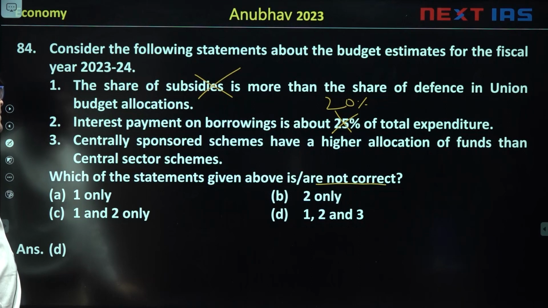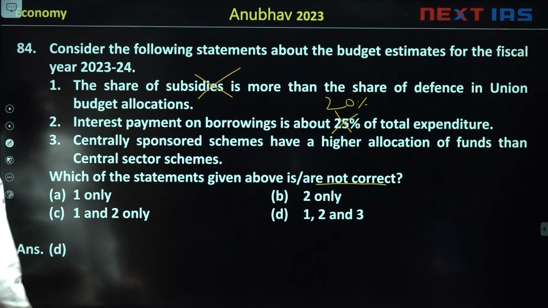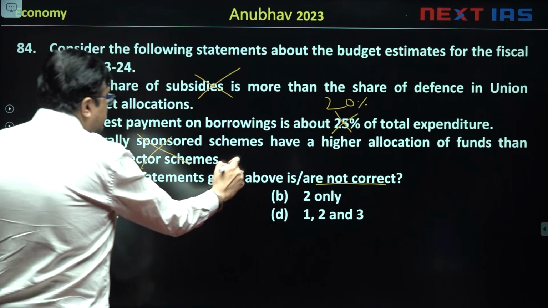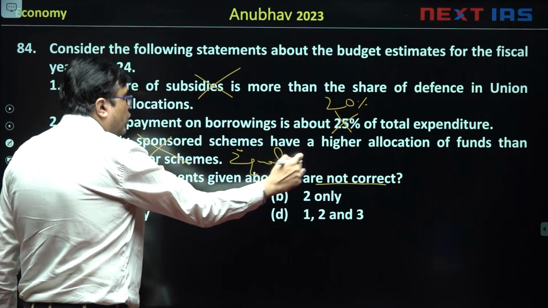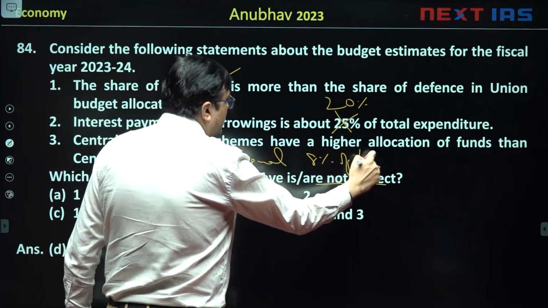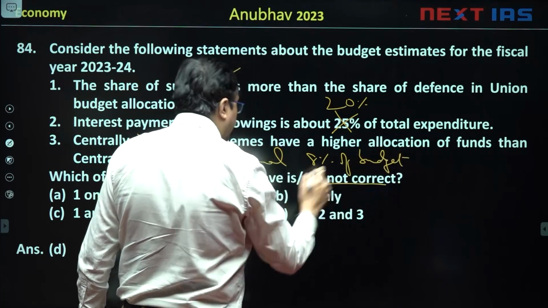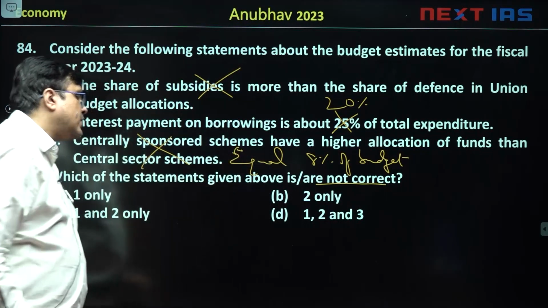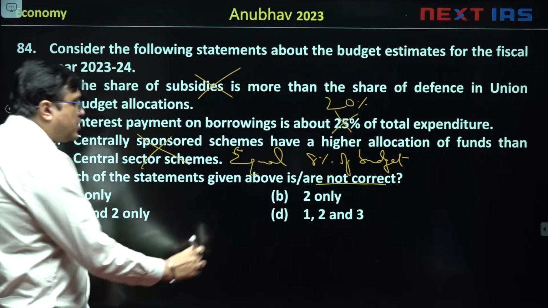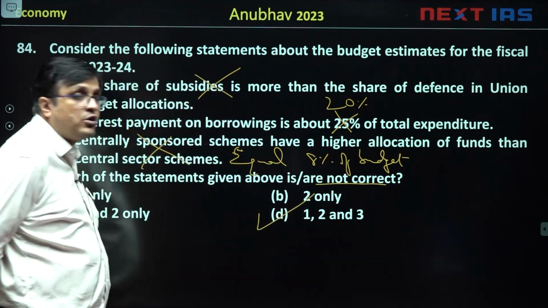Centrally sponsored schemes have a higher allocation of funds than central sector schemes. False. Equal allocation. दोनों पे 8% of budget खर्च हो रहा है. तो equal allocation है, higher allocation नहीं है. तो इसीलिए ये आंसर होगा इसका 1, 2 and 3. All the statements are not correct.